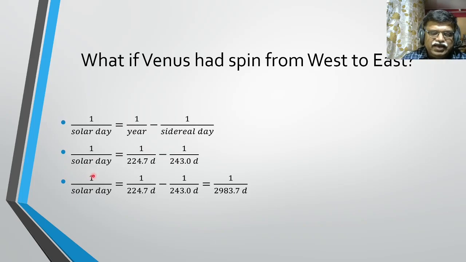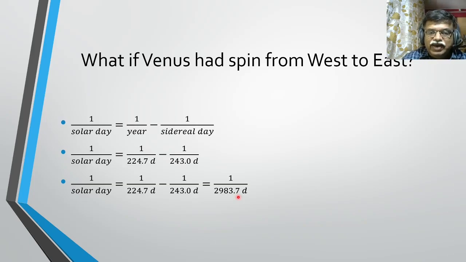When you do this calculation, the solar day still turns out to be a large number but a positive number, and what you observe therefore is the sun will still seem to go from west to east, but now with a huge amount of time required, because the sun will be moving very slowly in the sky of Venus. So it will take about 2984 days to complete one revolution noon to noon, but it will still go from west to east.